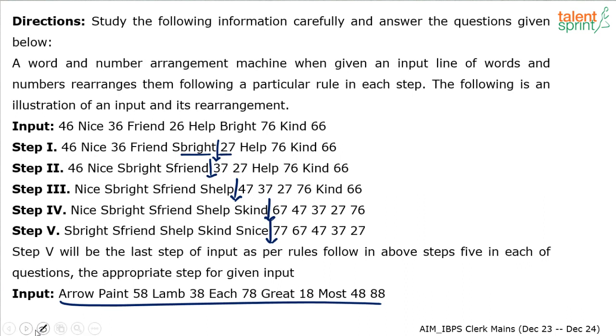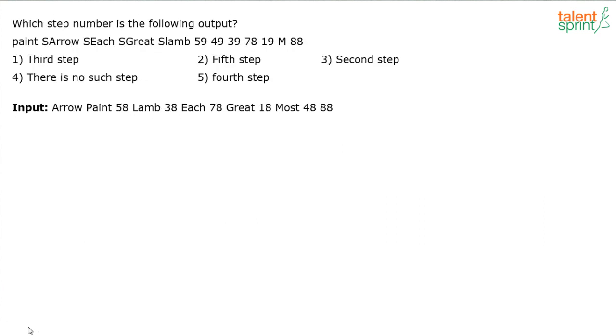Yeah, so let's quickly do the same thing. So I have the input given here: arrow, paint 58, lamp 38, each 78, grade 18, most 48, 88. We have to just do the step-by-step process here, step 1 to whatever number of steps. One important point to be noted here is the number of elements has increased. You see 1, 2, 3, 4, 5, 6, 7, 8, 9, 10, 11, 12. This time we have got 12 elements.